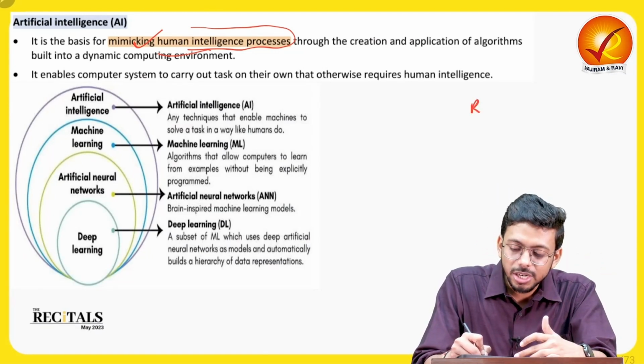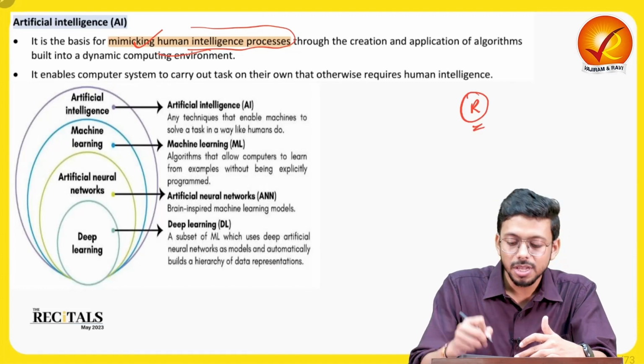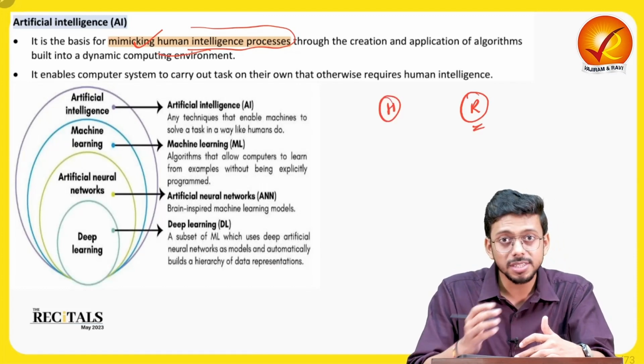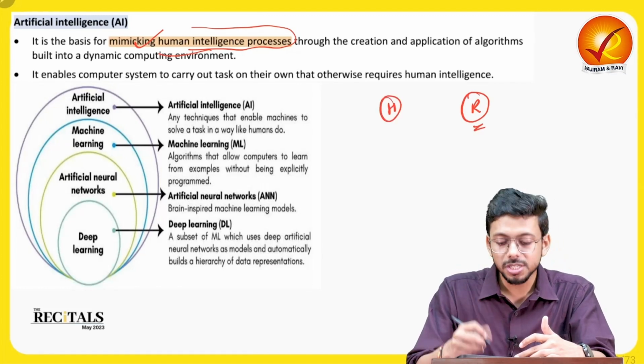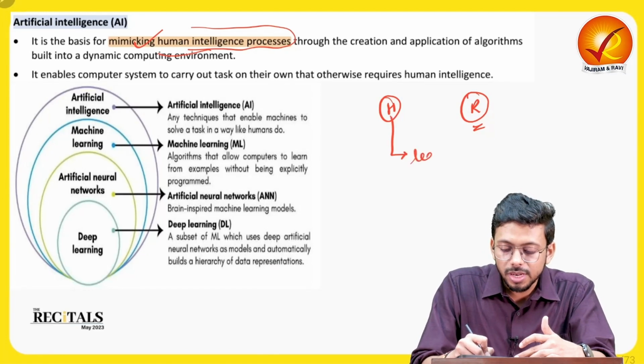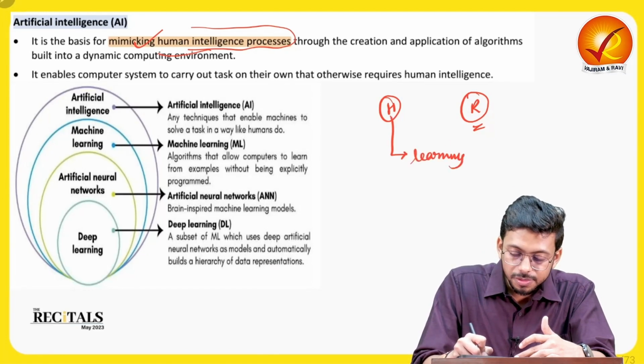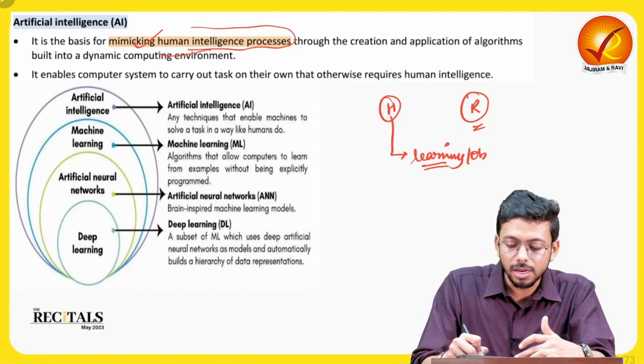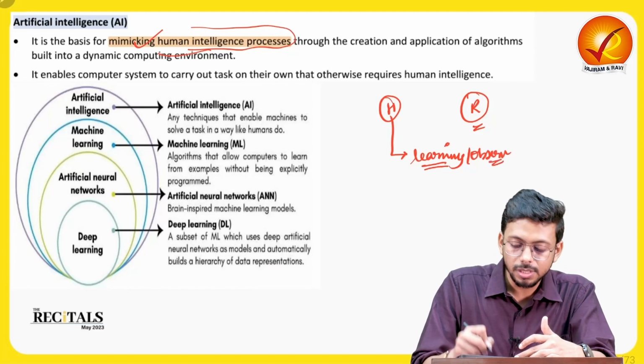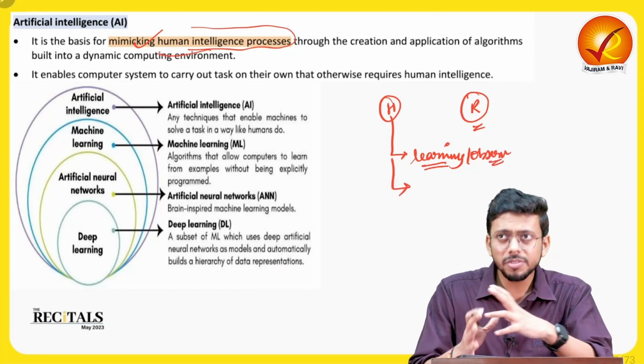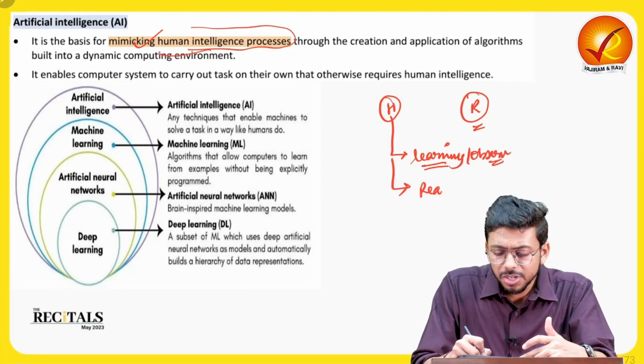So we need certain kind of results. Let's say we want to analyze something. Humans have a particular way of doing things. What are those? First of all, we will observe and learn about it, right? Then when we observe, we do the reasoning.